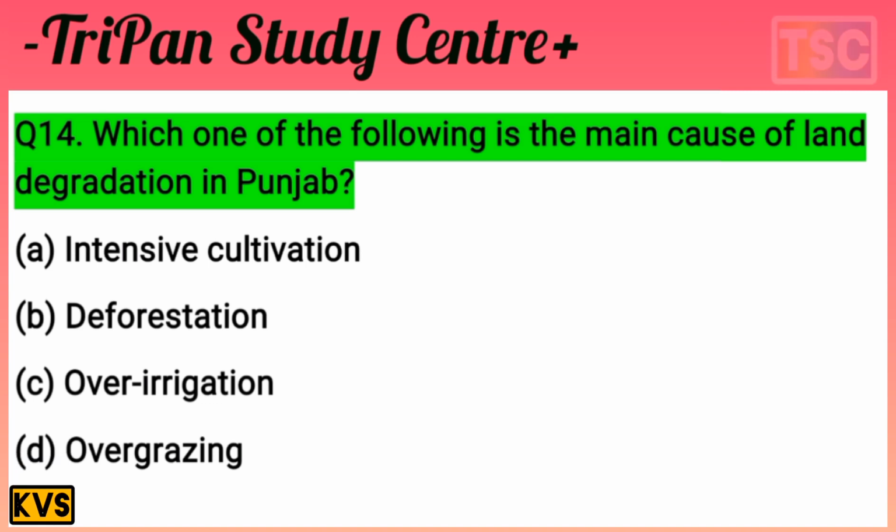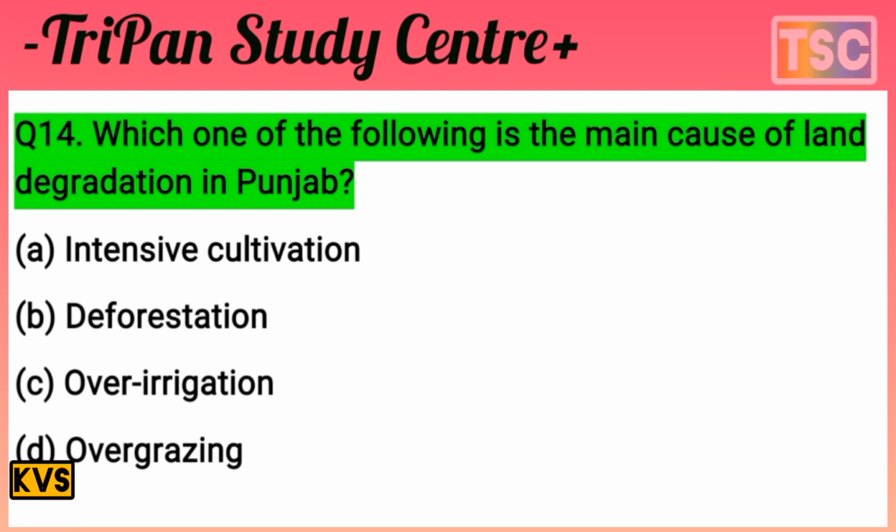You must have thought of your answer. Let's see what is our answer for this question. That's an interesting question here: the main cause of land degradation in Punjab. Intensive cultivation is not degrading the land in Punjab. The first option is rejected. Deforestation is rejected here.